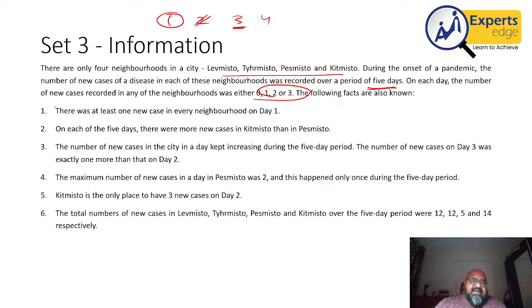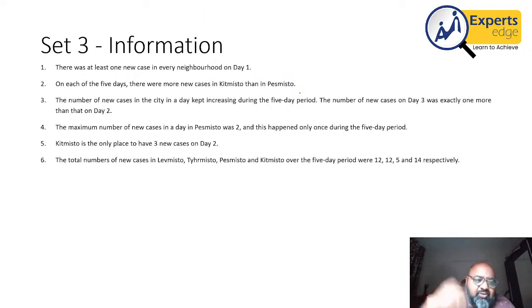Then came set 3. Set 3 said there are only 4 neighborhoods, L, T, P, K, during the onset of a pandemic in a city. The number of new cases of a disease in each of these neighborhoods was recorded over a period of 5 days. On each day, the number of new cases recorded in any of the neighborhoods was either 0, 1, 2, or 3. The following facts are known. I'm taking it on the next slide.